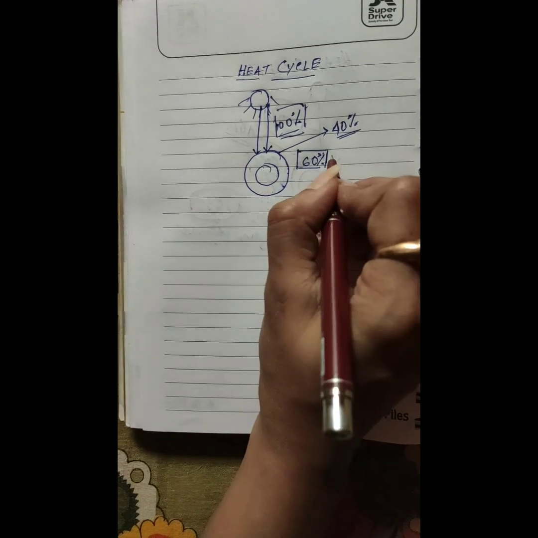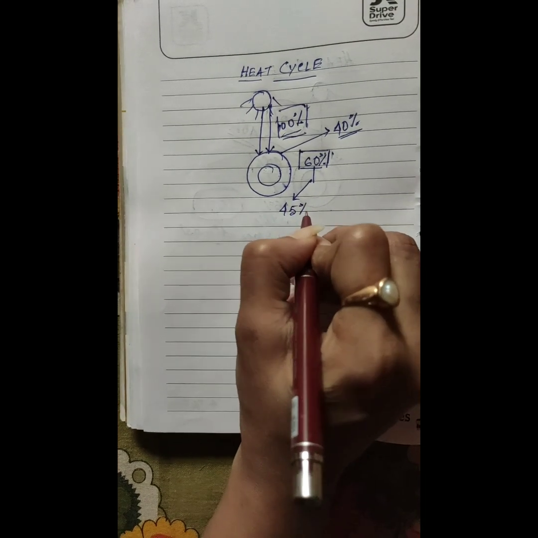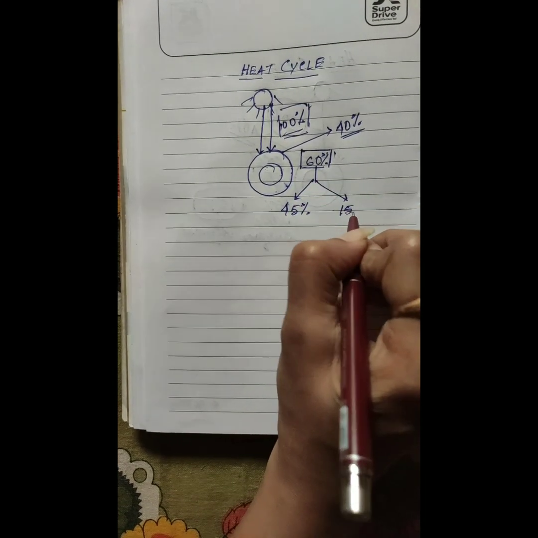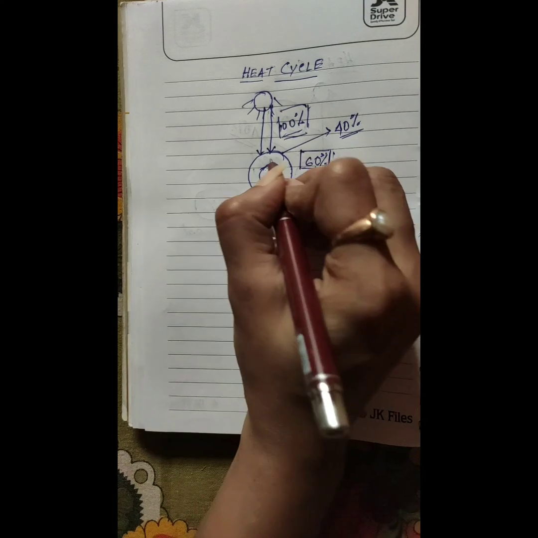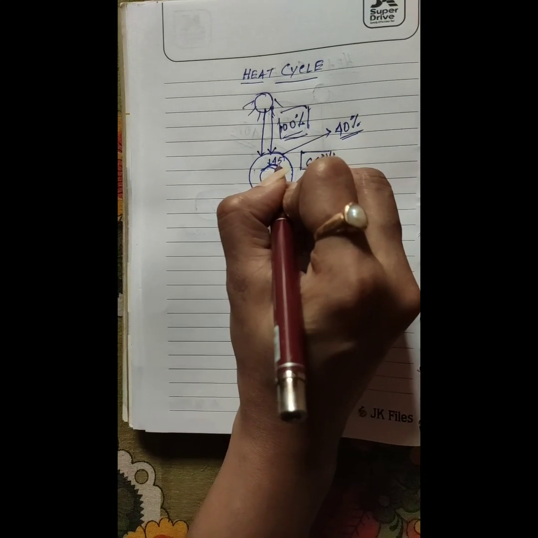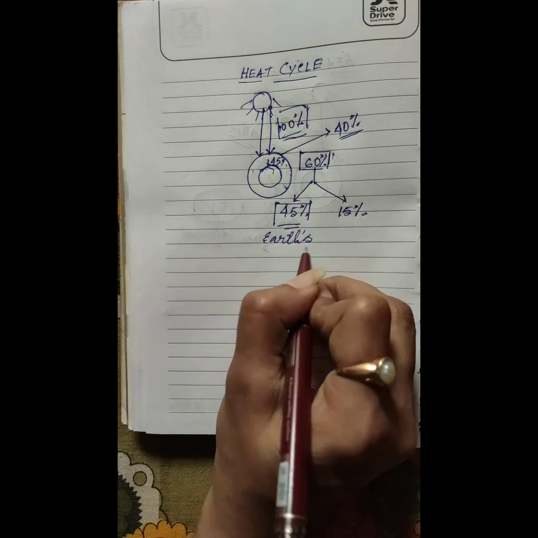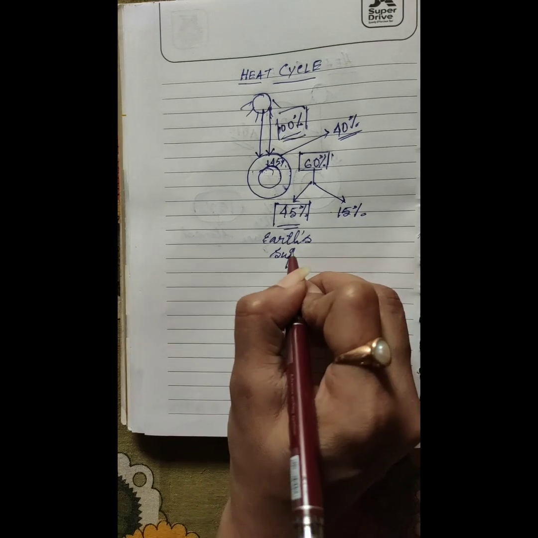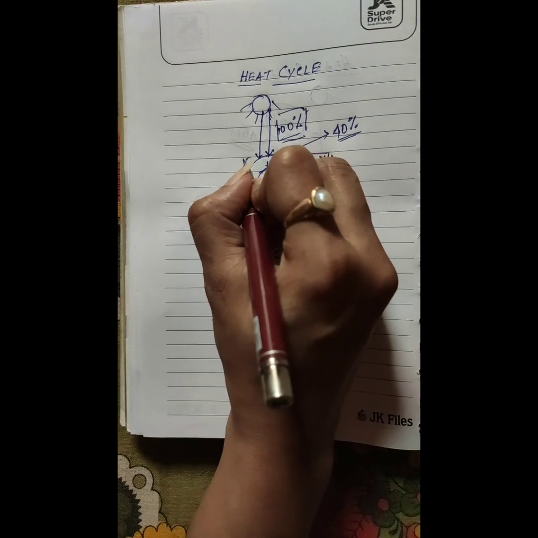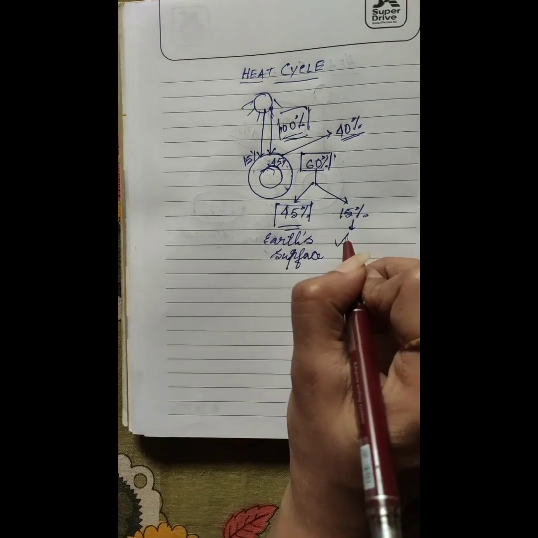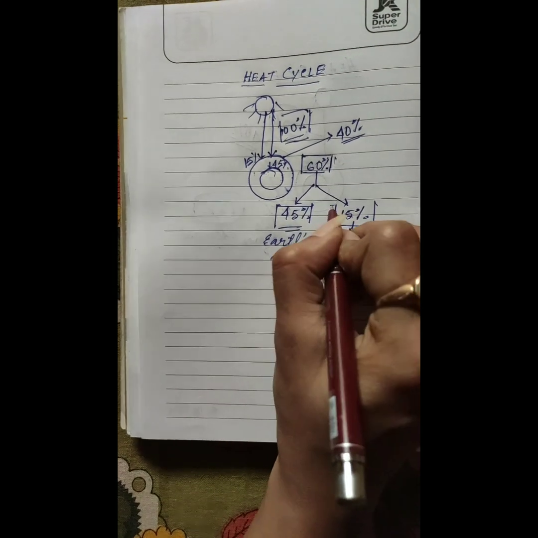Now the 60% has two divisions: one is 45% and another is 15%. 45% is absorbed by the earth's surface, and 15% is absorbed by our atmosphere.